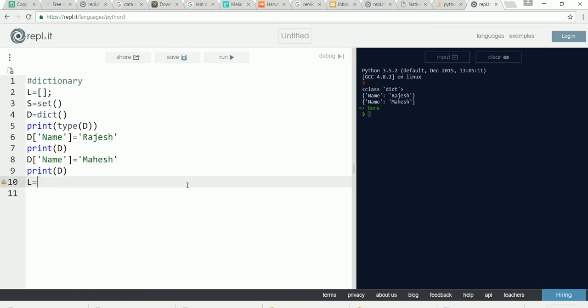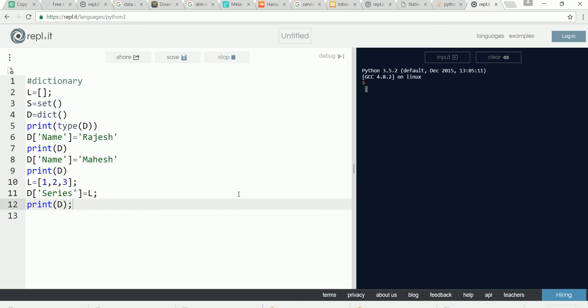Now let's say L is equal to 1 comma 2 comma 3, a simple list. D of, let's say, one more field, series equal to L. Let's print D. So a dictionary's key can also have a list as their value, it can also have a set as their value, and a dictionary can also have another dictionary as value.